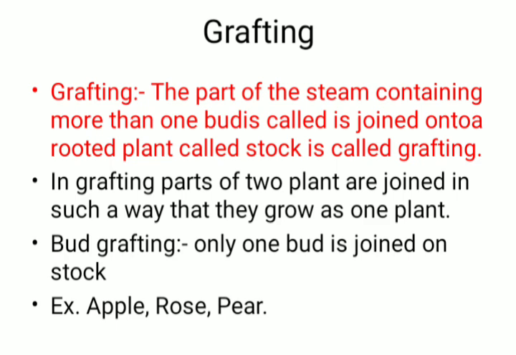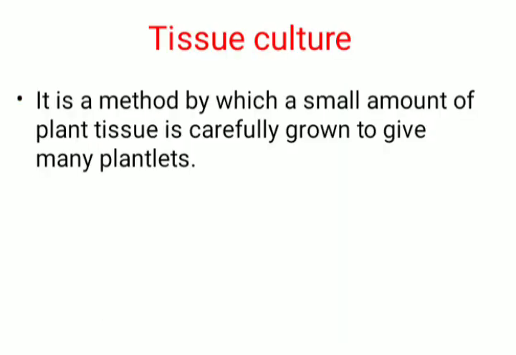Next part of vegetative reproduction is tissue culture. Tissue culture is the method by which a small amount of plant tissue is carefully grown to give many plantlets. All these methods are very useful for obtaining desired plant species, which can give more yield for human beings.